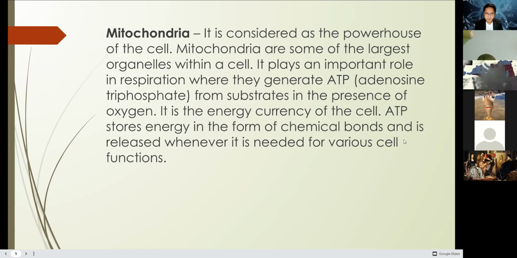Again, mitochondria is considered as the powerhouse of the cell, which contains a lot of ATPs for us to use in aerobic respiration. Aerobic means the use of energy. We use a lot of energy. We use a lot of oxygen in the process also.